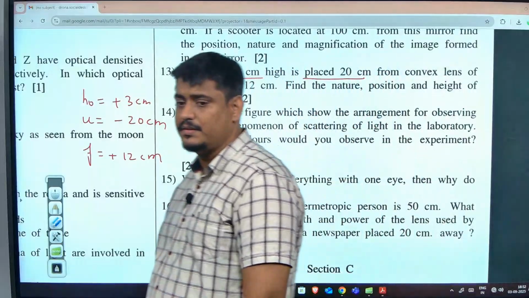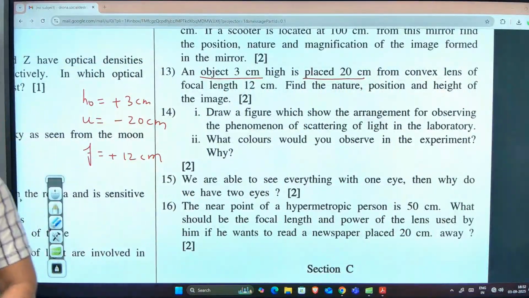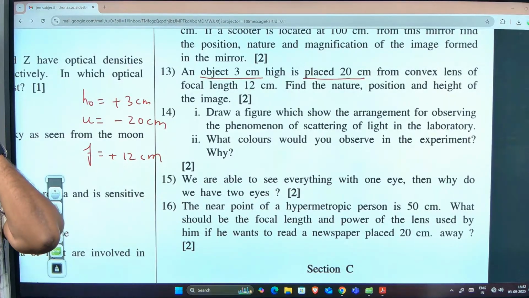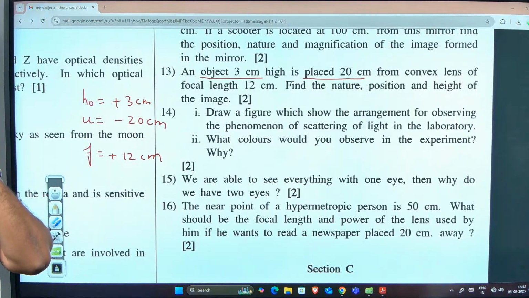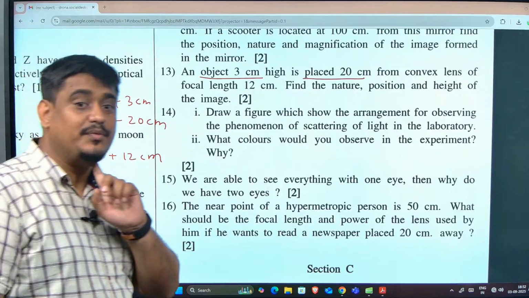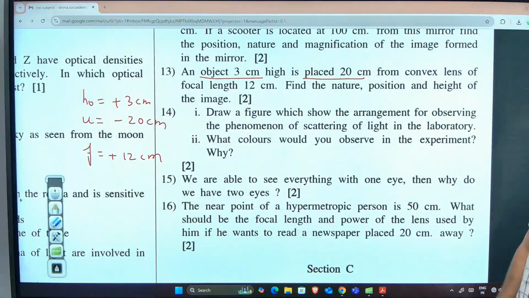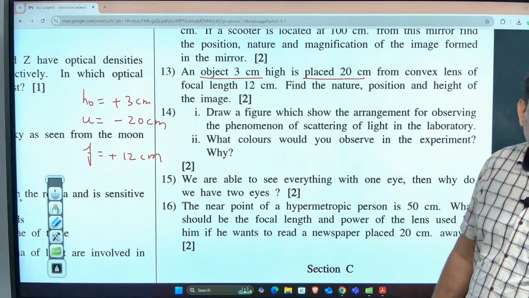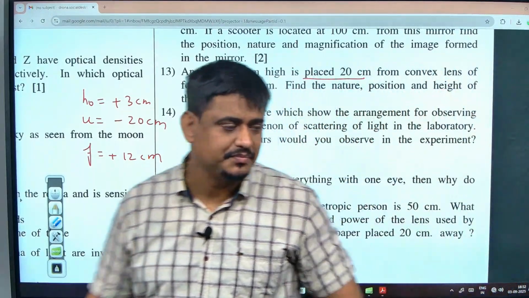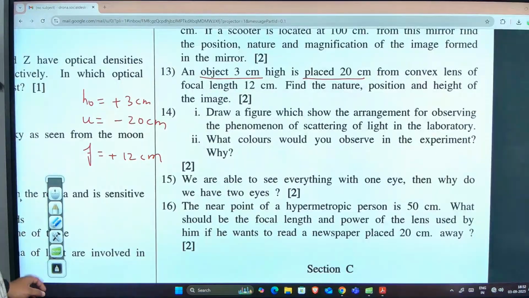Have you got it? How much did you get, Preetham? I think 20 you told, right? Minus 30. Plus 30 or minus 30, man? Plus. Yeah, plus 30. For what? v. Plus 30 is the answer that he is getting. Others? Plus or minus? Some other answer you are getting. Sir, getting minus 30. Let me solve it.